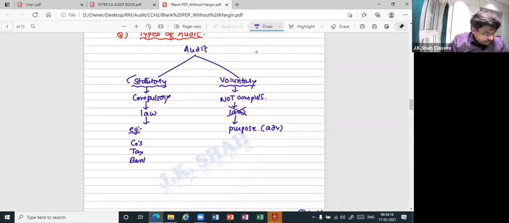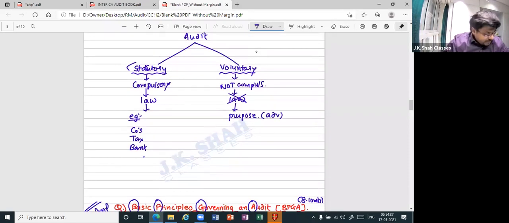One more example. Banks. It is given under the Banking Regulations Act 1949 that the financial statements have to be audited. Now, if it is told under the Banking Regulations Act that the financial statements have to be audited, whether you like it or not, will you have to audit? Yes, then that becomes statutory.